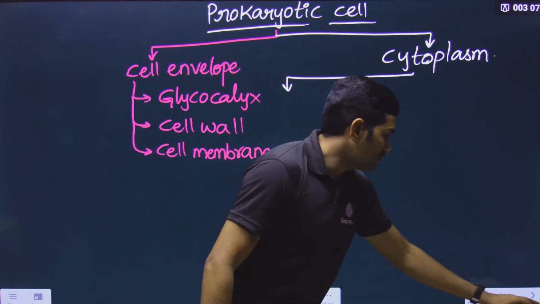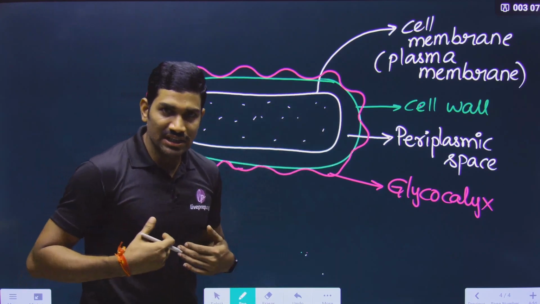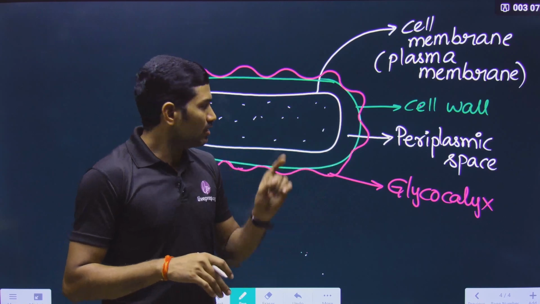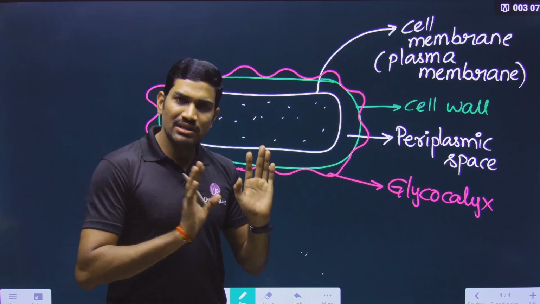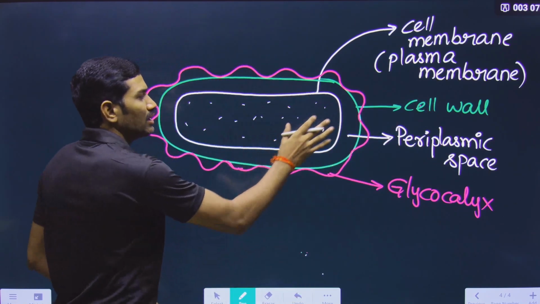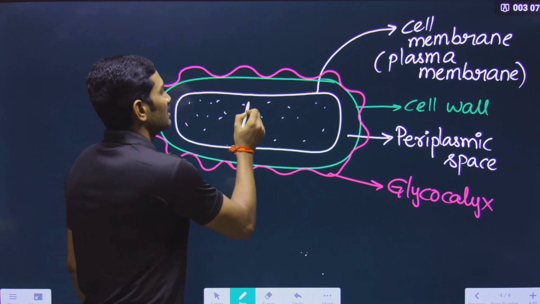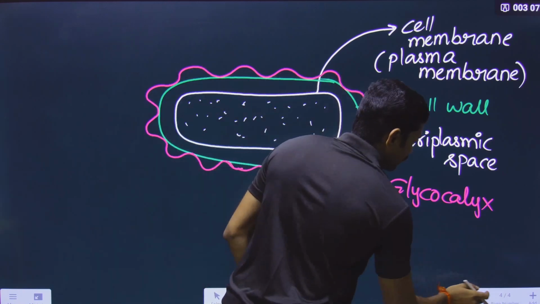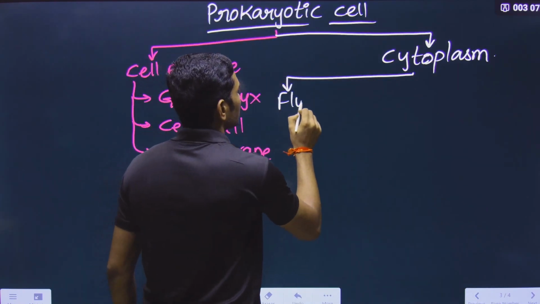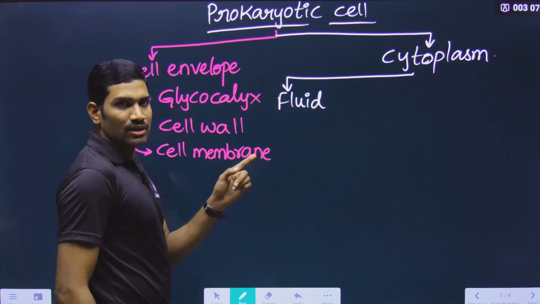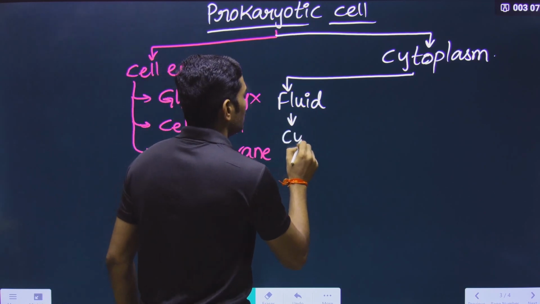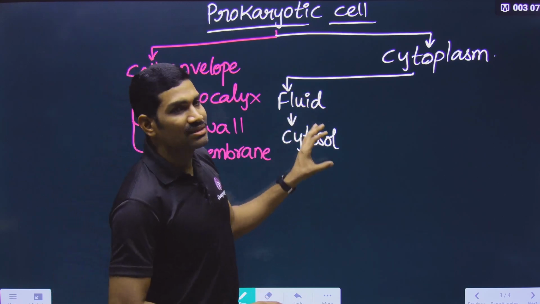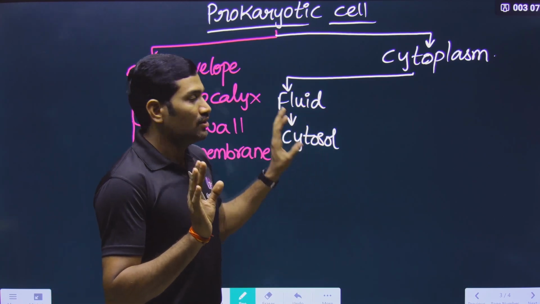In this cytoplasm, many things are present. For our understanding, I am writing each one separately. Anyhow, when we study prokaryotes, we will study each one separately. So what is present? Definitely, some fluid matrix is present, only the fluid part. If you are talking about the fluid part, it has the fluid matrix. What is this fluid part called? You can call this fluid part the cytosol.